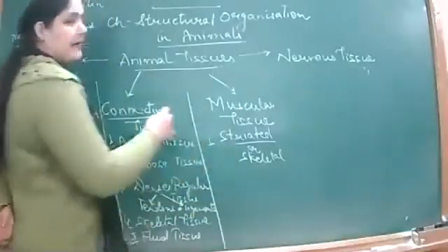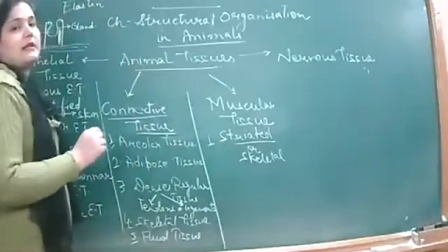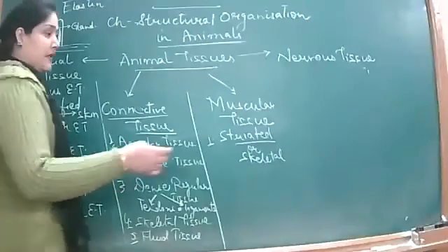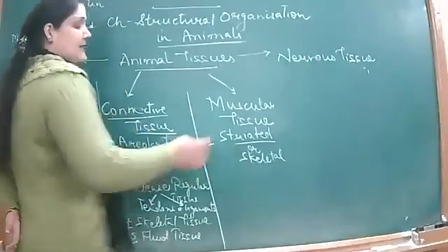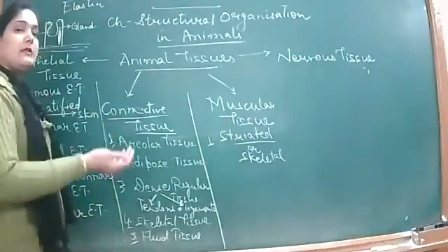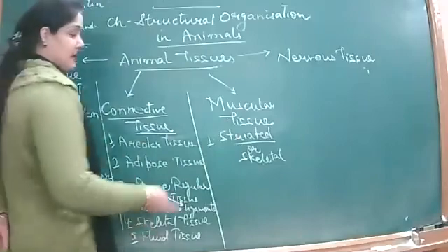So striated and skeletal. Why striated? Because of the presence of light and dark bands. Those light and dark bands we have already studied, and we'll be revising them in the locomotion chapter, right? And why skeletal? Because it is attached to the bones, and hence the bones are moving because of this muscle tissue, that is the striated muscle tissue.